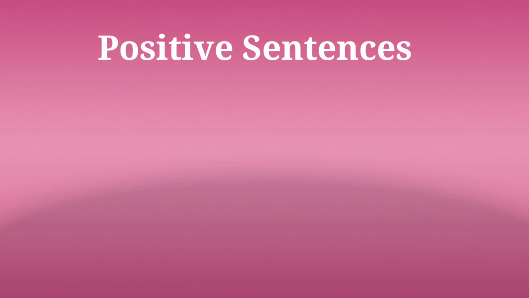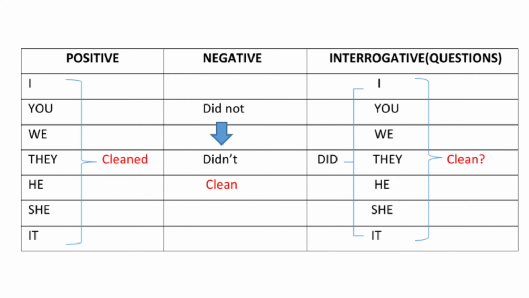So, for positive, we will use just the word cleaned. As I said in the beginning, we will only add ed to the base form of the verb. So, it becomes cleaned. And the subject here is I, you, we, they, he, she, it. For all of them, it remains the same. I cleaned, you cleaned, we cleaned, they cleaned, he, she, it cleaned. So, it's quite simple.